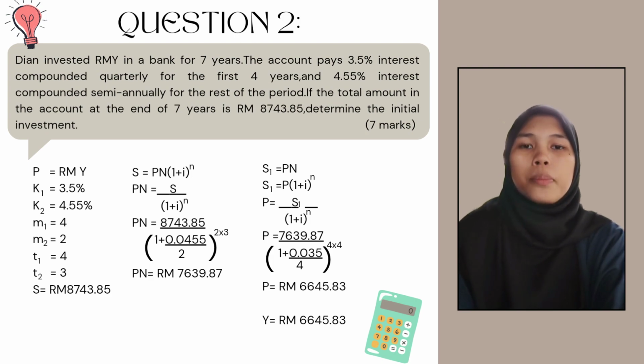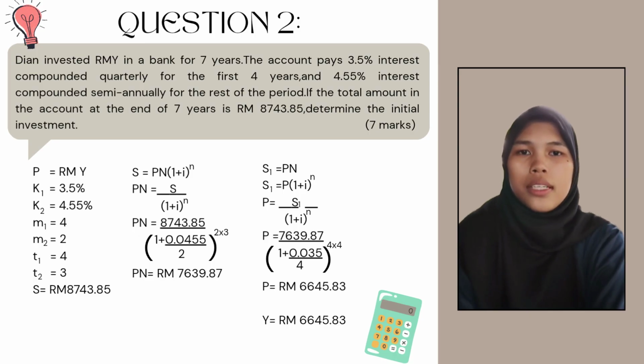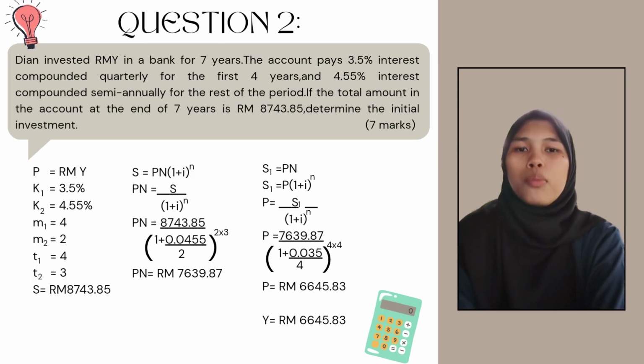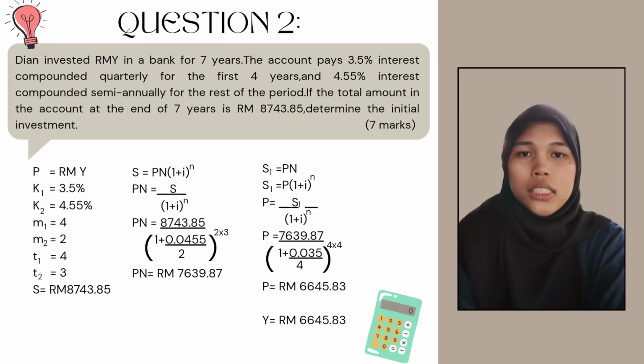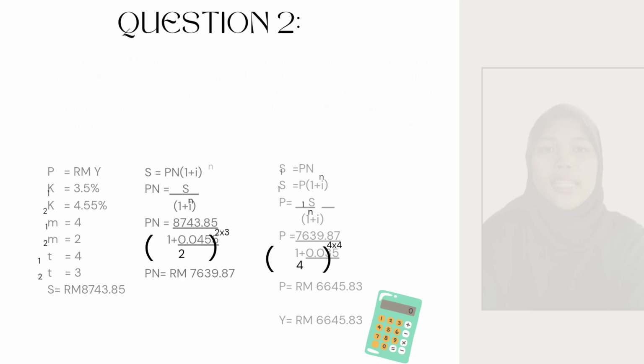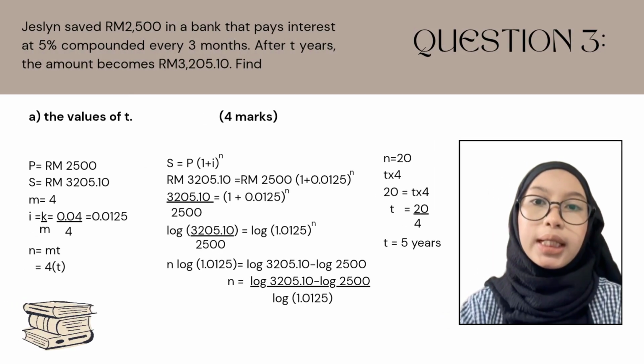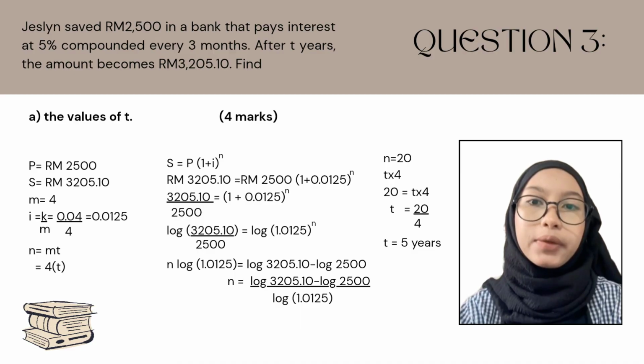Next, we will find the first 4 years. Our S is equal to the P we got before. The formula that we will use is P equal to S divided by (1 plus I) to the power of N, where our S is RM7,639.87, our I is 0.035 divided by 4, and our N is 4 multiplied by 4. And when we calculate it, we will get RM6,645.83.